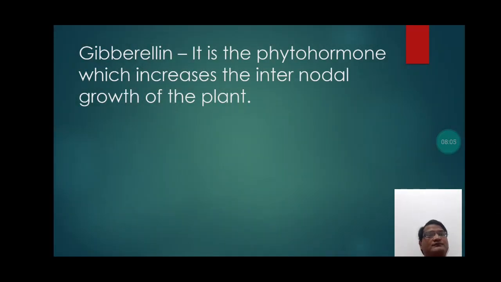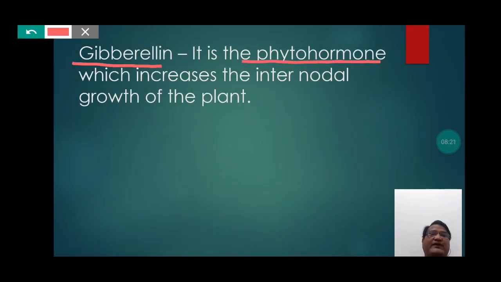Gibberellin, it is a phytohormone which increases the internodal growth of the plant. So students, gibberellin is also one of the most important growth promoter phytohormones, the main function of which is to promote the internodal growth of the plant.